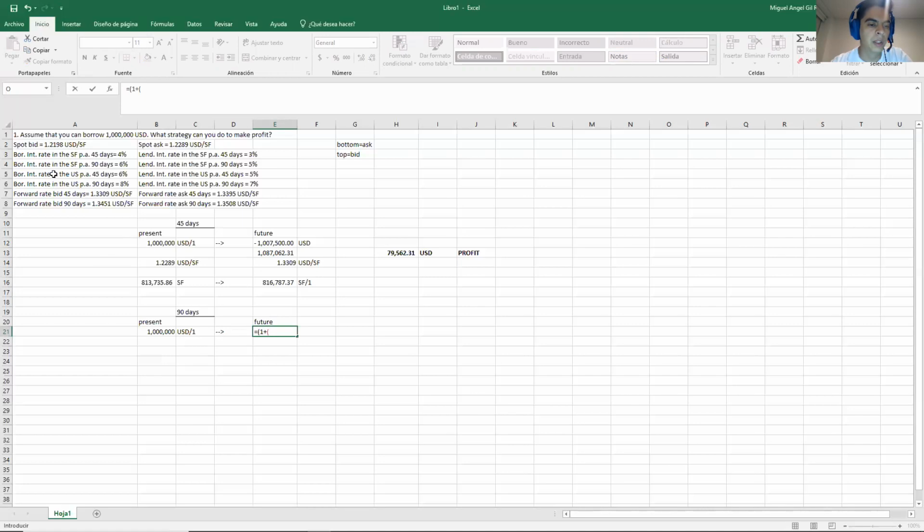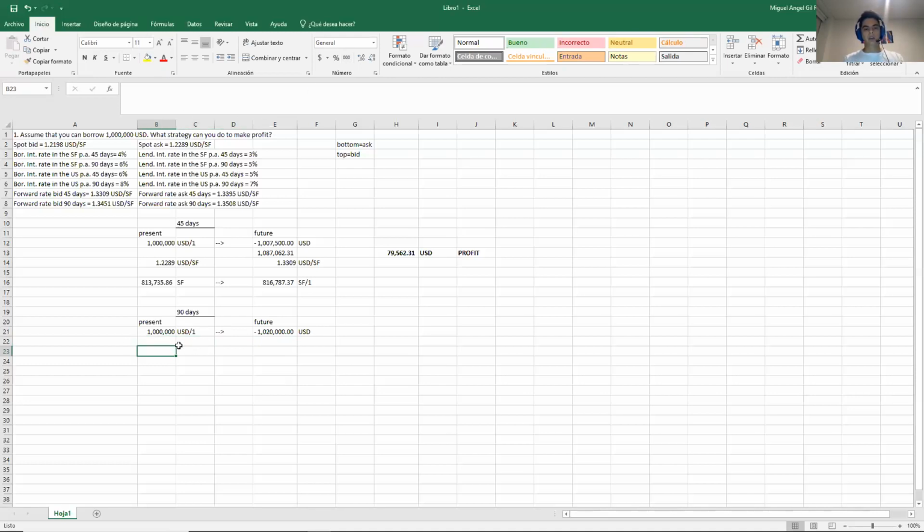And finally, it's 90 days, so it will be 8%. So 0.08 times 90, the 90 days, over 360. And all of this times the initial value. So 1,020,000. And finally, just because I like it, I will just write a negative number. So I remember that it's money that I need to pay back.